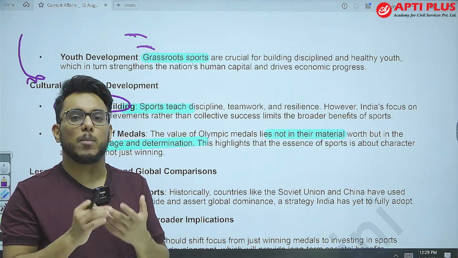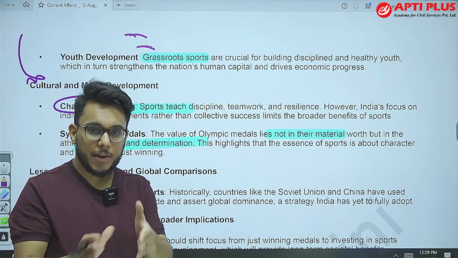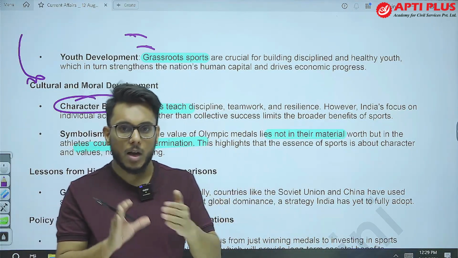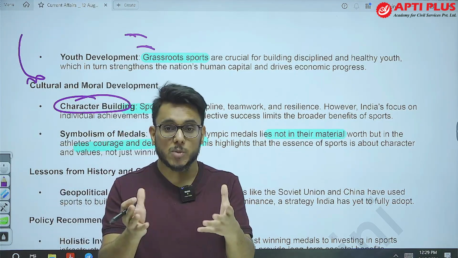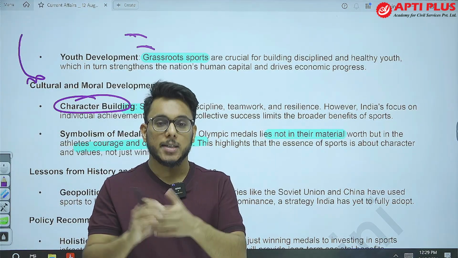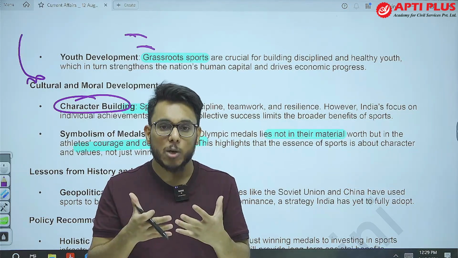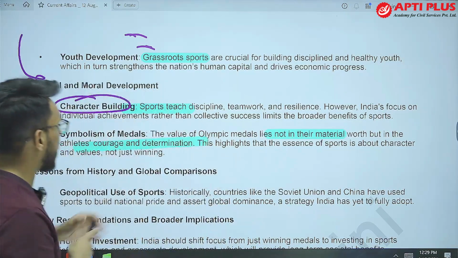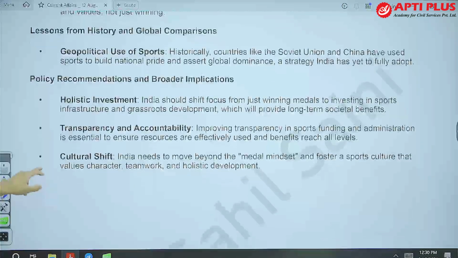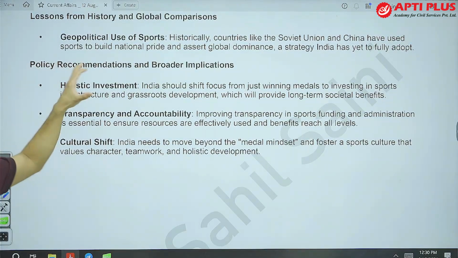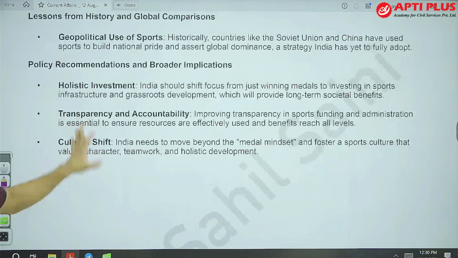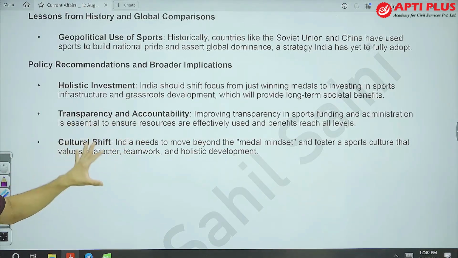Moreover, when we are playing sports, we have seen the recent episode where Neeraj Chopra was competing, where we have seen the sportsmanship that was shown by Neeraj Chopra. So we see why these particular values reflect in the sportsmen. It is because of the values that they learn in the sports. So this is the way that sports has far deeper impact than just the medals, and we need to focus on that. And a cultural shift is also needed. From a medal mindset, we need to see the values that sports is inculcating in youth.